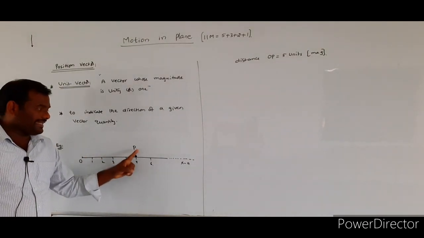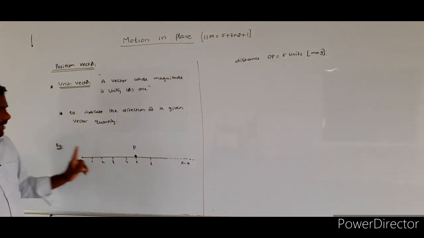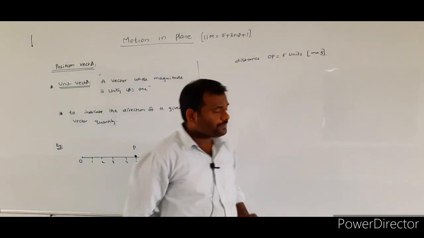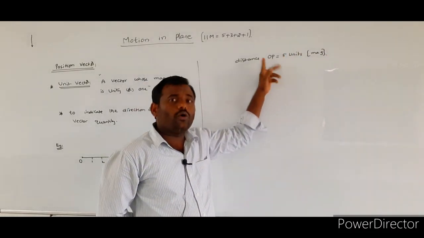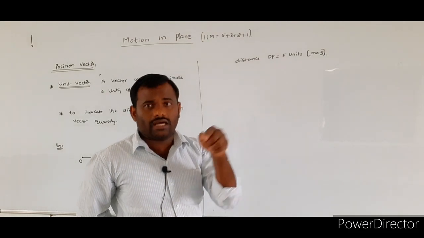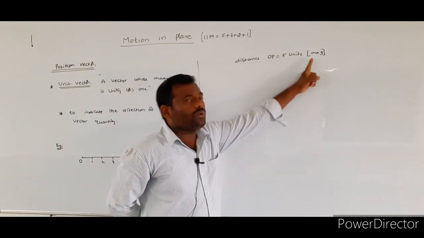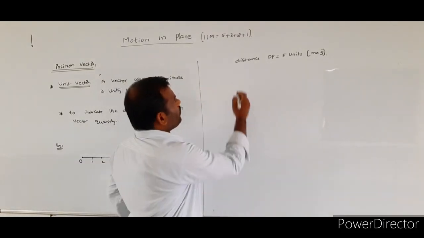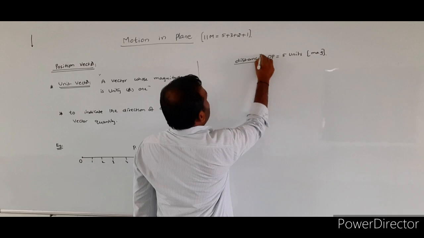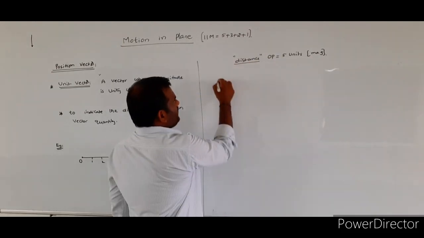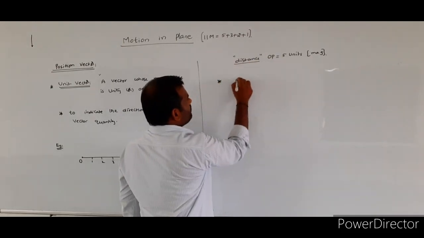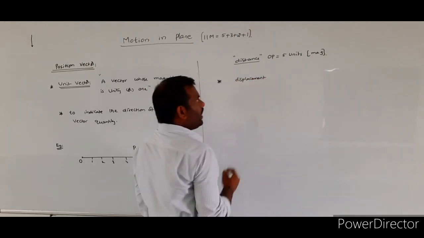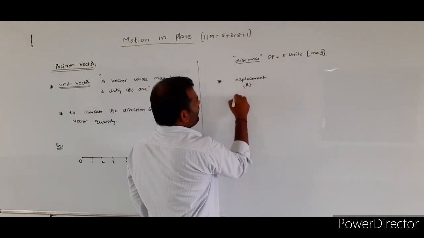So the distance of the particle P from the origin is how many units? 5 units. The same distance OP, if you want to represent in vector notation, in addition to the magnitude, you need a direction. Scalar is what we call distance. If you want to write in the vector form, that is nothing but displacement or the position vector we are writing here.